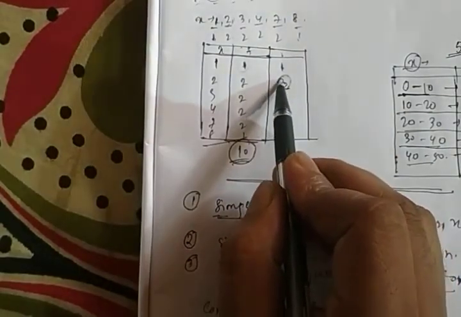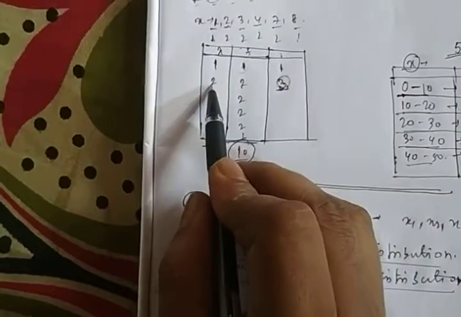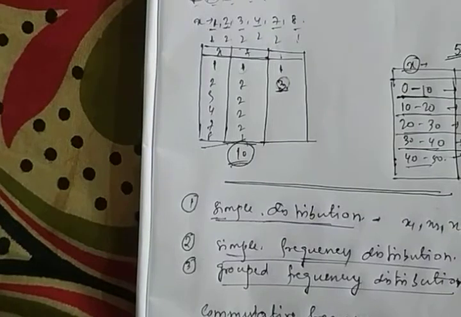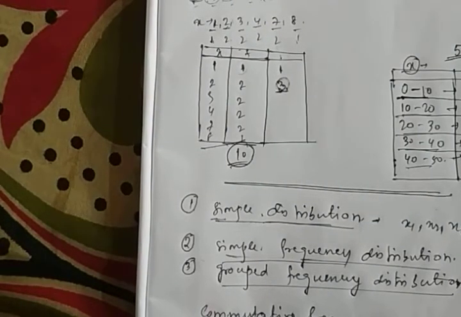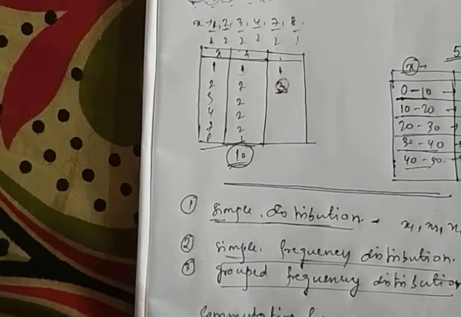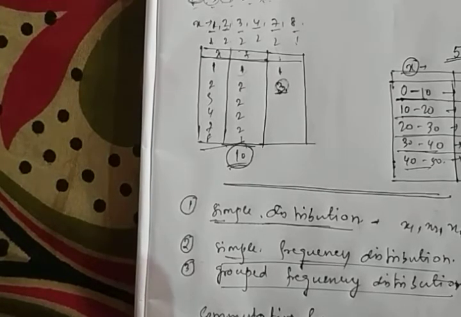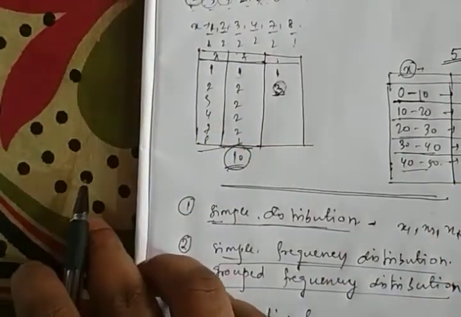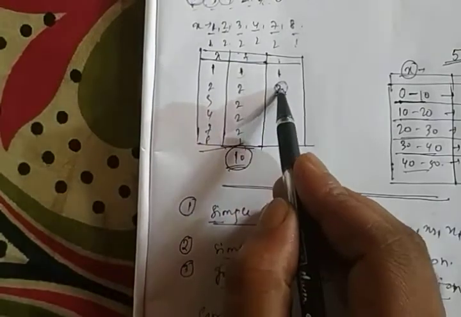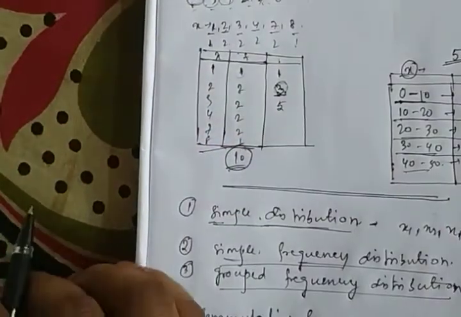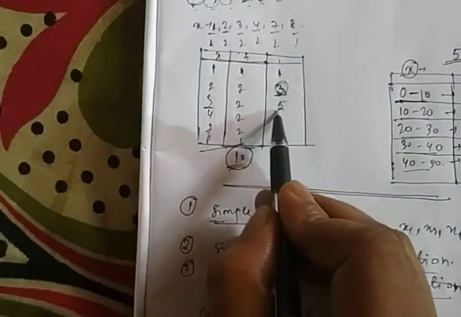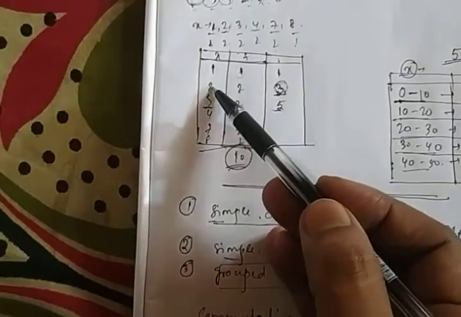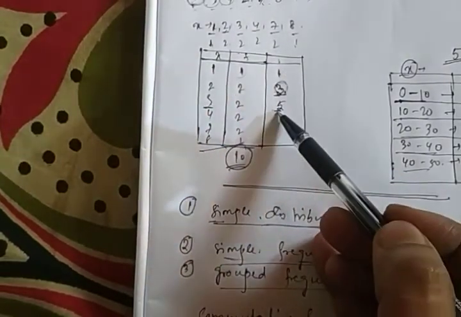Thus these 3 frequencies will get either the value 2 or the value 1. So if I ask for the number of frequencies that get the value 1 or 2, then we will get the total number 3. Now next part, if we add this 3 and 2, we will get 5. So up to these values, the total frequency is 5. That is, the number of frequencies that get 1 or 2 or 3 values is a total of 5.